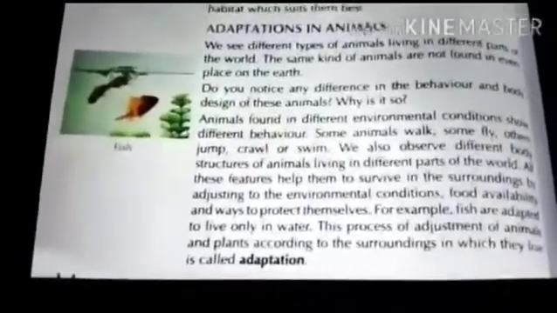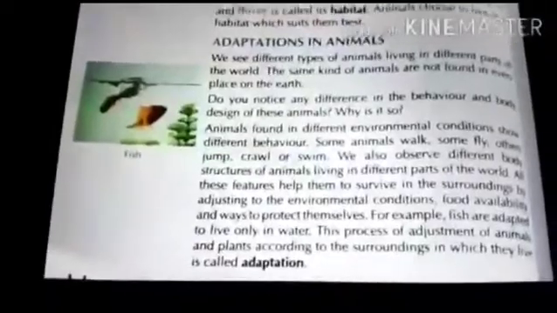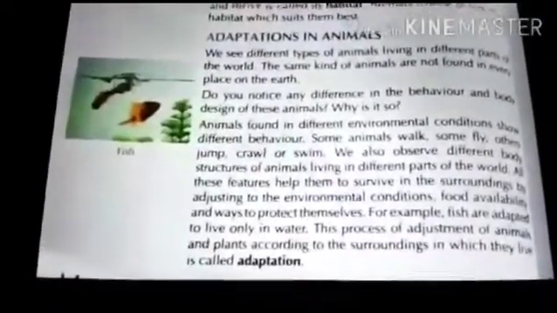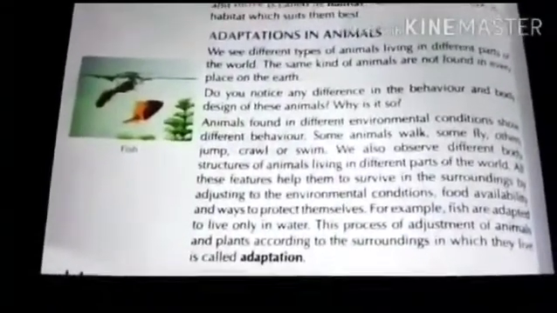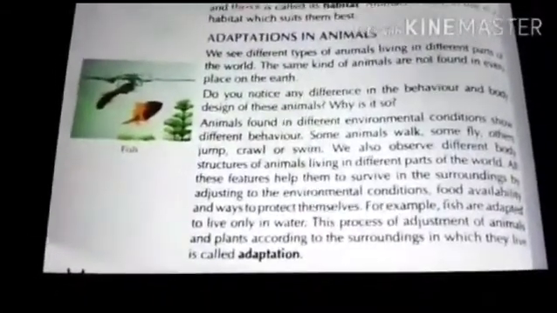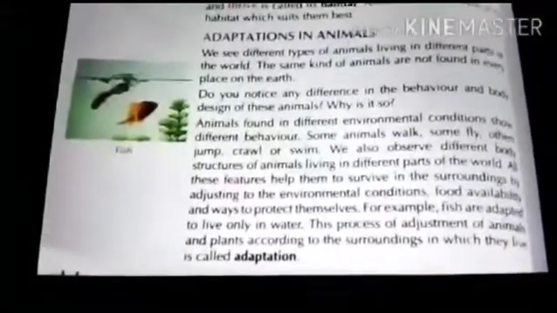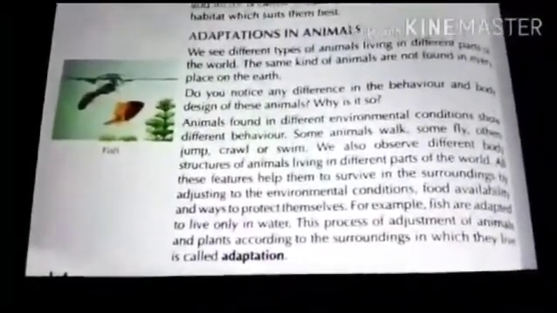Animals found in different environmental conditions show different behavior. Some animals walk, some fly, others jump, crawl, or swim. We also observe different body structures of animals living in different parts of the world.